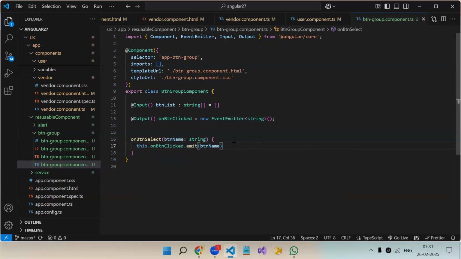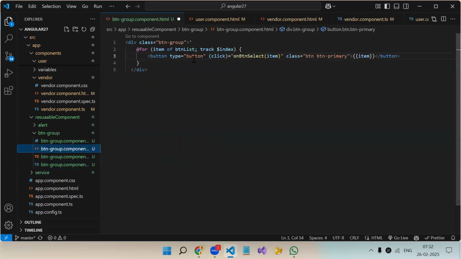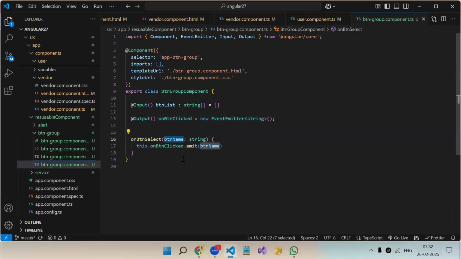See, what we have created? We have created the output first. Then on a button, we write one event. And while calling this event, we are passing the item, means the button name. That button name we get over here, and that we are emitting with the output. So this dot our output name dot emit and our button name. This is the code of our child component.